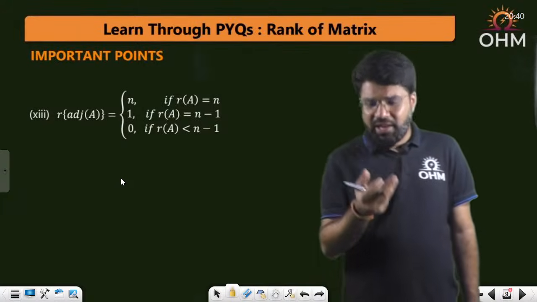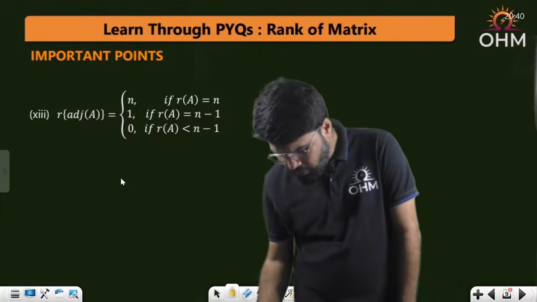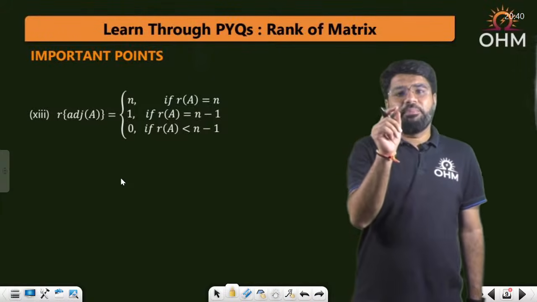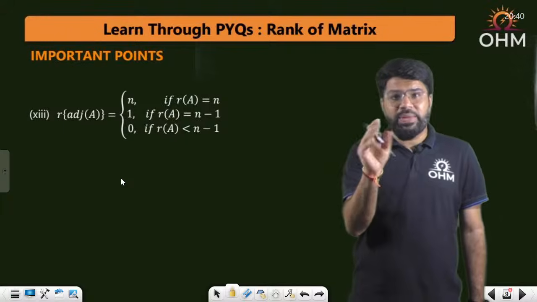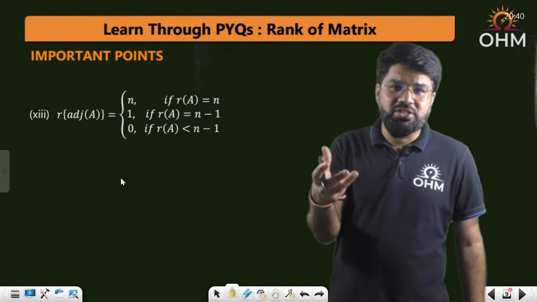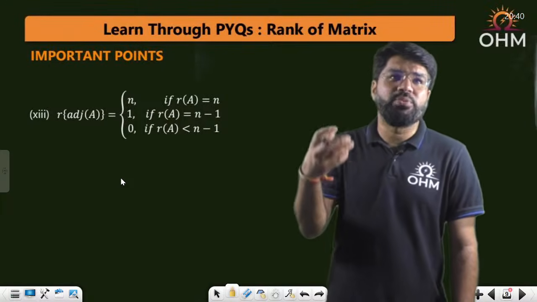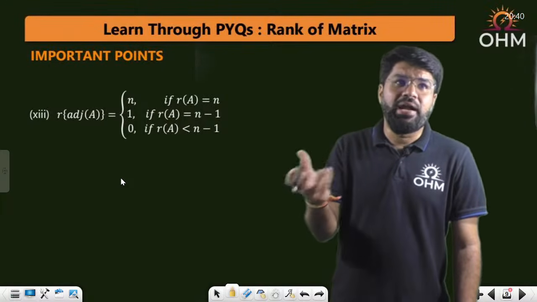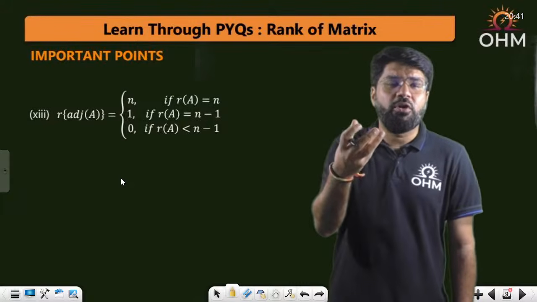Okay, rest I'm not deriving as I told you. So you know, if rank of a matrix is less than n minus 1, not even n minus 1, so what does it mean? All the minors of the size n minus 1 cross n minus 1 will be 0. And how is an adjoint matrix formed? Adjoint is formed by cofactors.